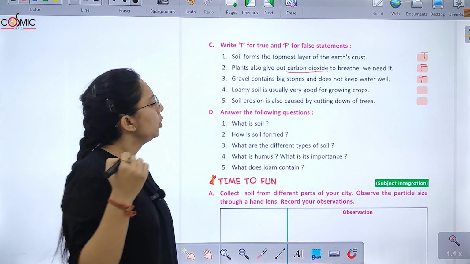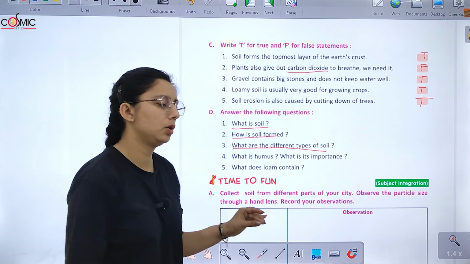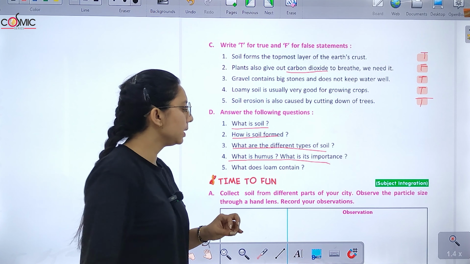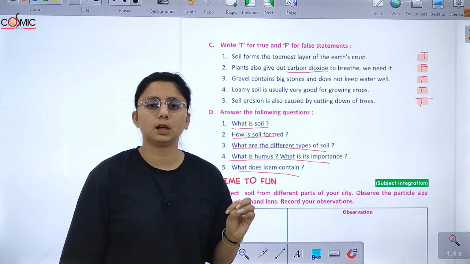Now answer the following. What is soil? It is the topmost layer. How is soil formed? There are 3 different types of soil: gravel, clay and sand. What is humus and what does loam contain, right?